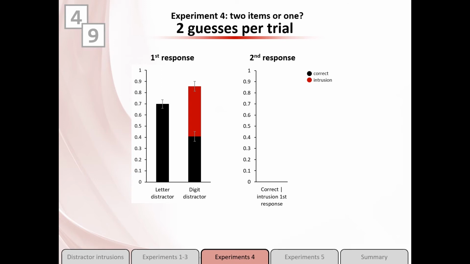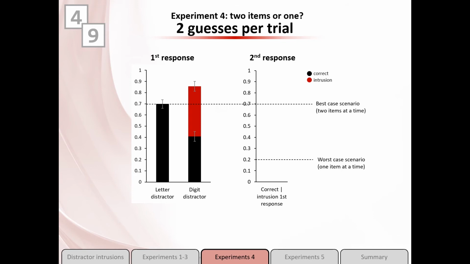Our main question is, what is the likelihood that the target is reported as a second response on these trials? So what are the options? In the worst case scenario, if the distractor's encoding and the target's encoding are mutually exclusive, then participants should have no information about the target on distractor intrusion trials, and accuracy should therefore be at chance levels. What is the best case scenario? Well, we wouldn't expect 100% correct responses, so a reasonable comparison is that accuracy in the second response will match the accuracy in the baseline condition. If participants generally can encode both items, this should be their accuracy level.